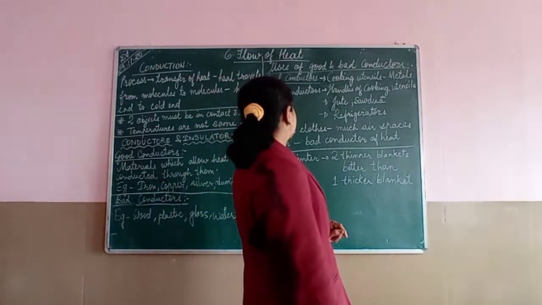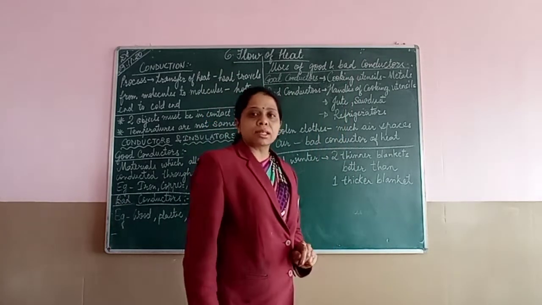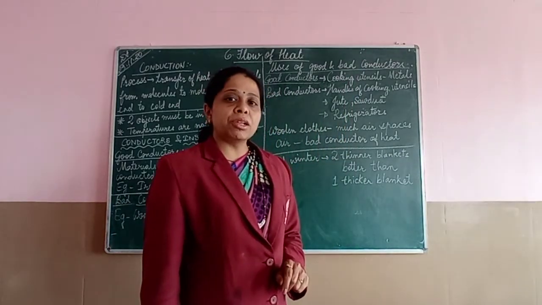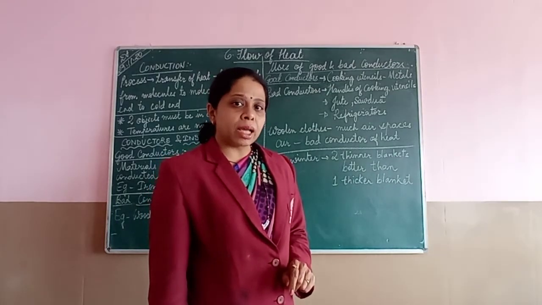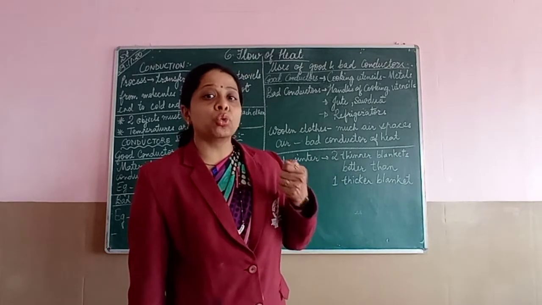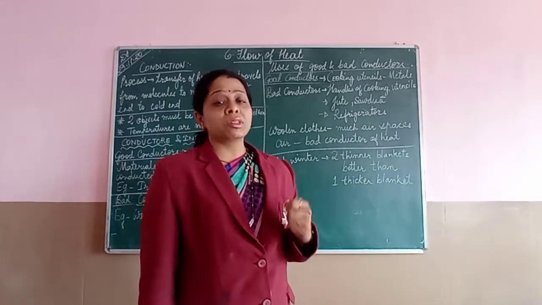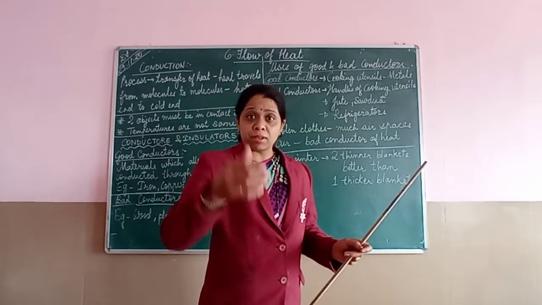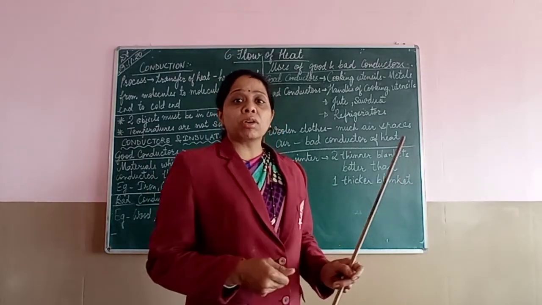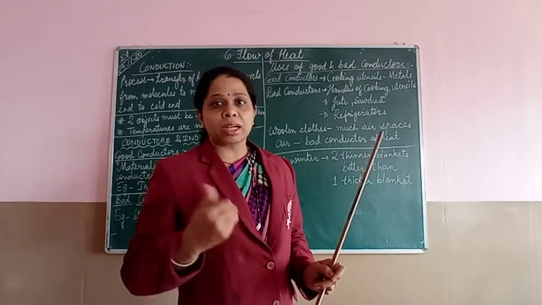Okay, now next thing, bad conductors. We have seen that cooking utensils are made up of metals. But children, many a times you must have seen that the cooking utensils have handles to hold on. Those are not made up of metals. Why? Because if they are made up of metal, whenever we touch it, what will happen? We will feel the heat. Garam lagega, chatka बैठ जाएगा, it will burn.